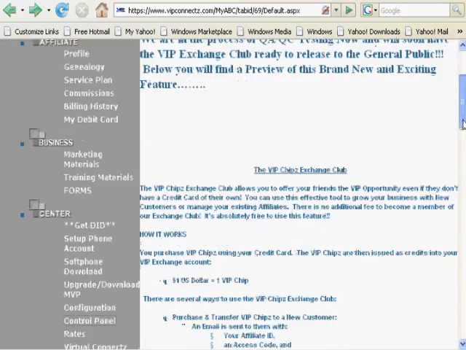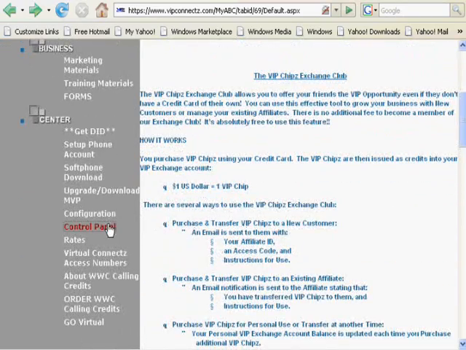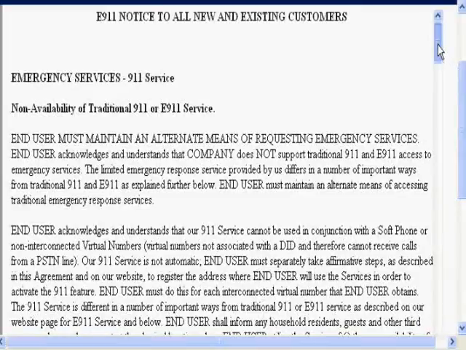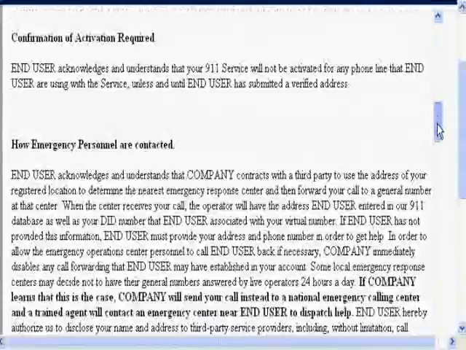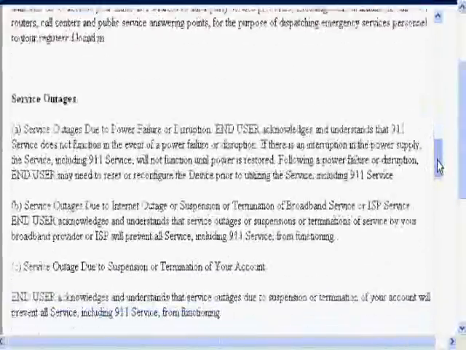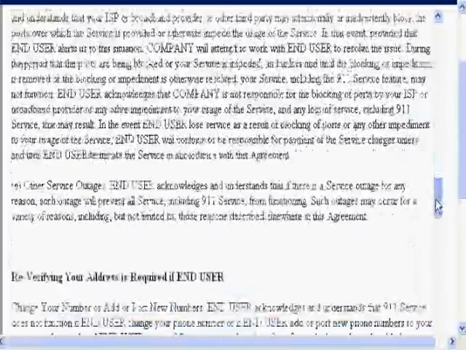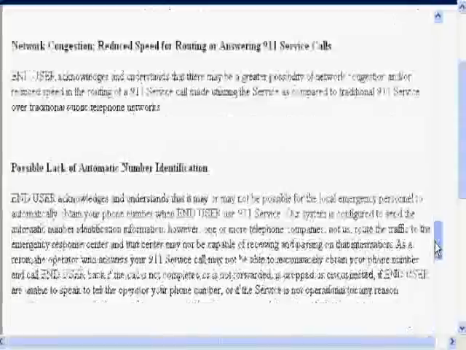On your My ABC, click Control Panel. If this is the first time you are on the control panel, make sure you read the emergency 911 notice before you click I have read, and understand the notice of limitations of E911.